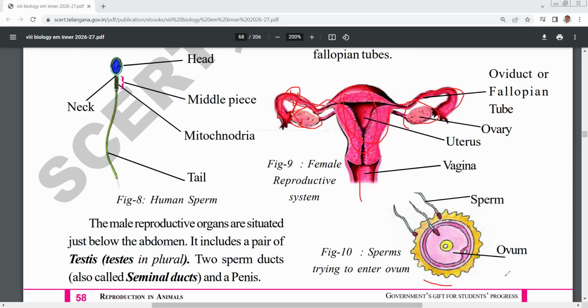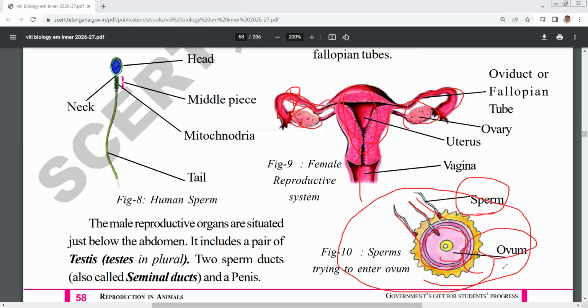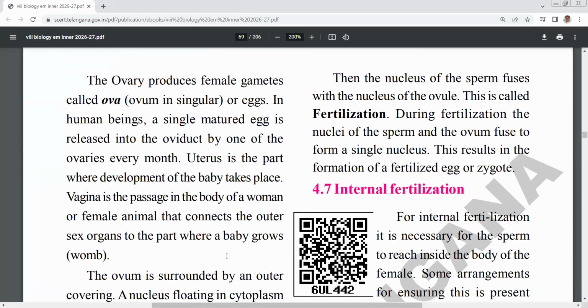Here you can see this diagram. The sperms are penetrating into the ovum, and fusion takes place. Sperms are male gametes, ovum is the female gamete.